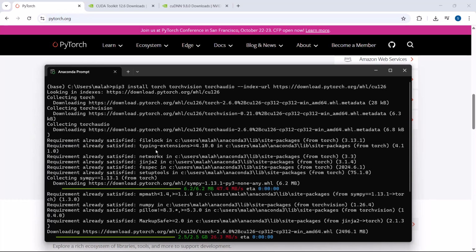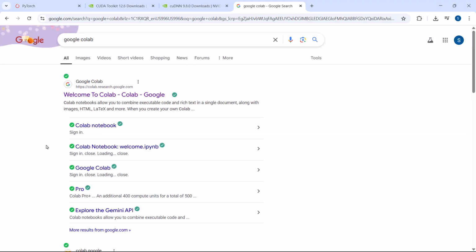And there is one other option also. So this is option number 1 to set up everything on your local machine, that is on your local laptop, or you can also use Google Colab, right? So Google Colab, they will provide GPU support. All you need to do is you just have to have a Google account, right? So go to Google Colab. So here you can see Google Colab, right? So click on Google Colab.